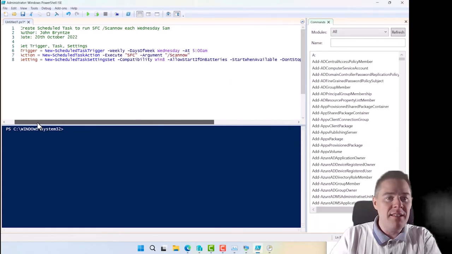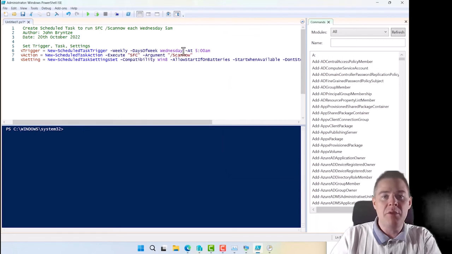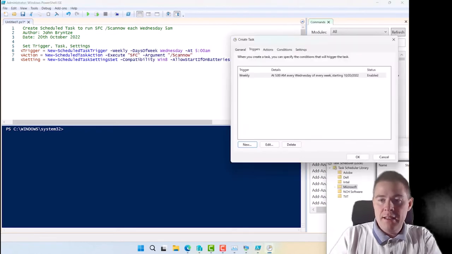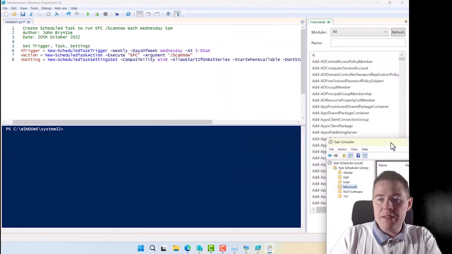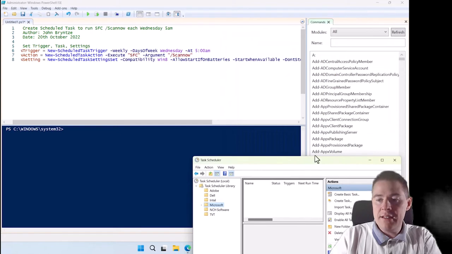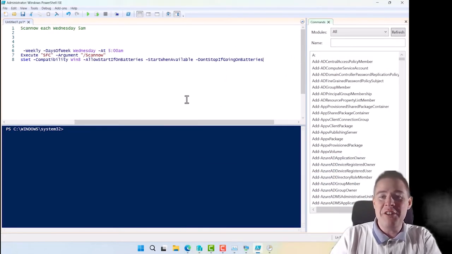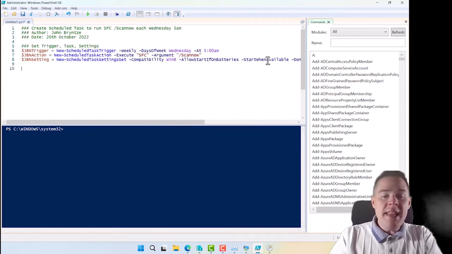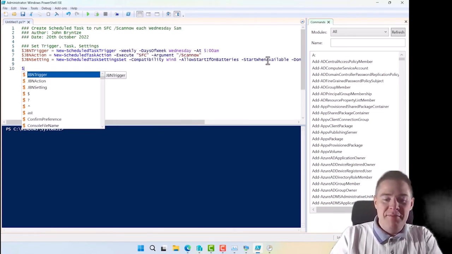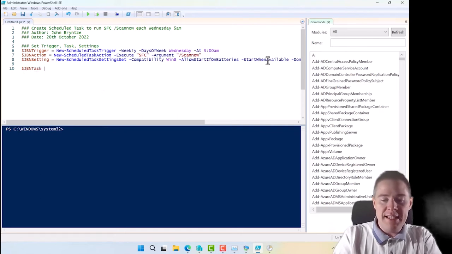I should maybe have done here. So we have weekly, day of week, Wednesday, 5. We execute SFC with this argument, and then we have these settings. So I'll cancel out this one. We can keep task scheduler open because we're going to test run this and see if there are some errors. Very often there are errors. They are easily fixed.